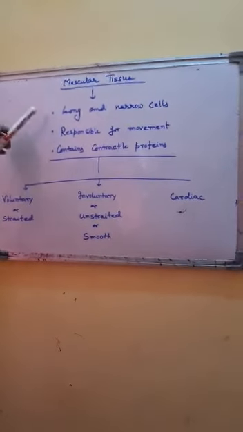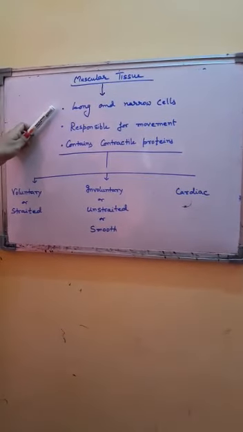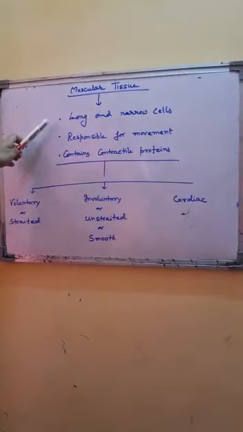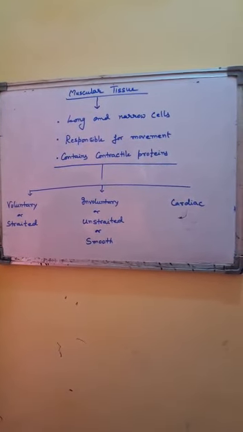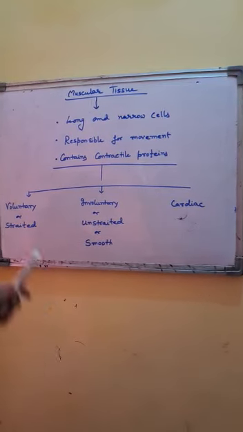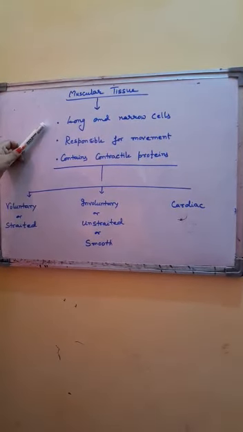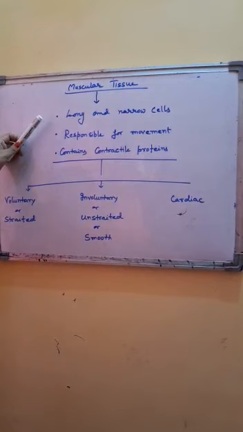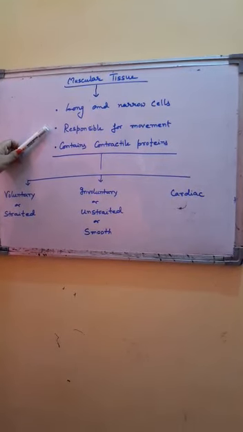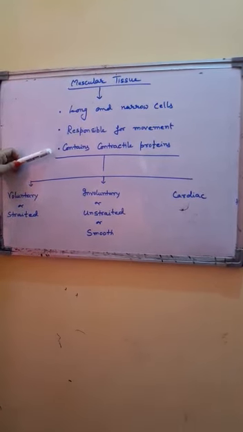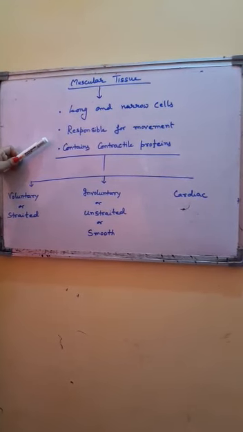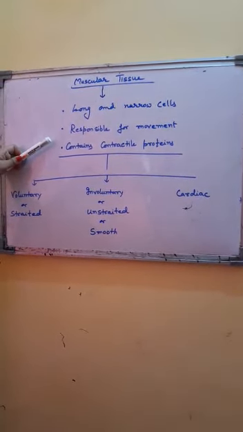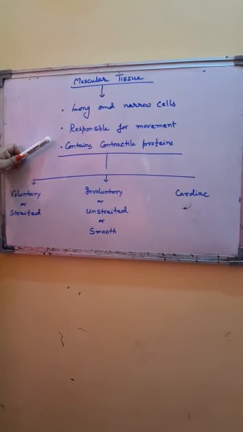The muscular tissue are made up of long and narrow cells which are elongated in shape, and that's why these are referred as muscle fibers. These are responsible for movement, and this contains a special contractile protein which brings about the contraction and relaxation in